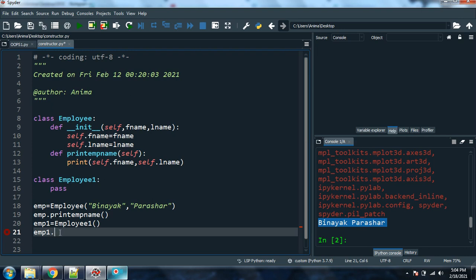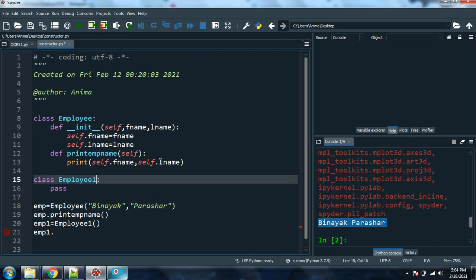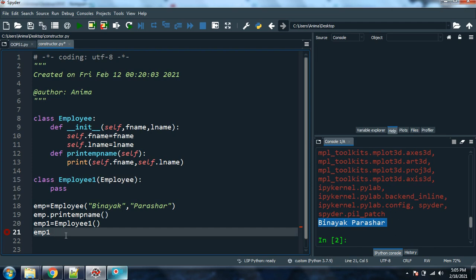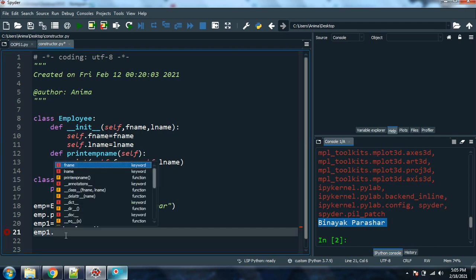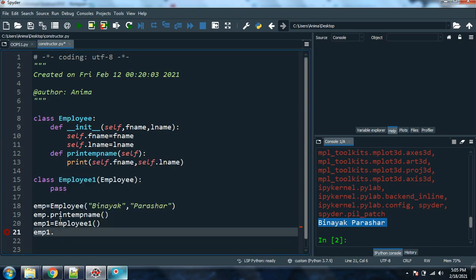So here I have not mentioned any kind of inheritance process, I have simply created a class. How to create an inheritance? Just write in the bracket the class from whom you want to inherit. So I'm writing employee. That's it. It completely depends on you whether you want to pass the parameter or not. Now as soon as I write the dot, it will give you the properties. See, keyword, first name, last name, print employee is coming.